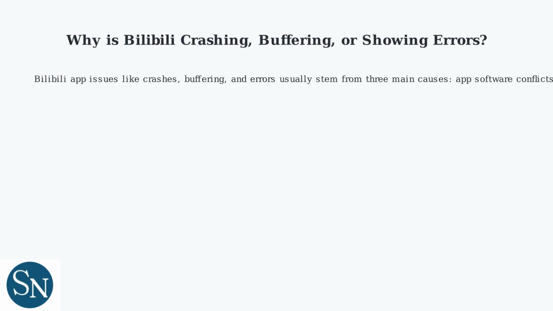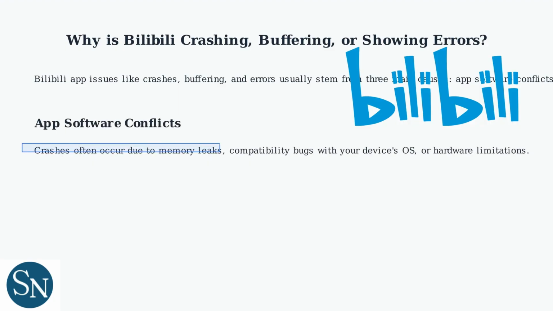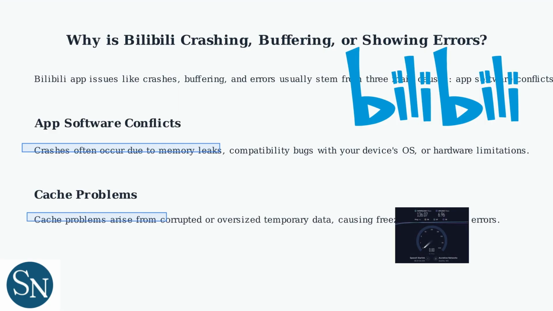Bilibili app issues like crashes, buffering, and errors usually stem from three main causes: app software conflicts, cache problems, and network connectivity issues. Crashes often occur due to memory leaks, compatibility bugs with your device's OS, or hardware limitations. Cache problems arise from corrupted or oversized temporary data, causing freezing or playback errors.